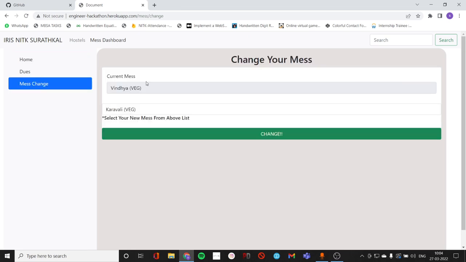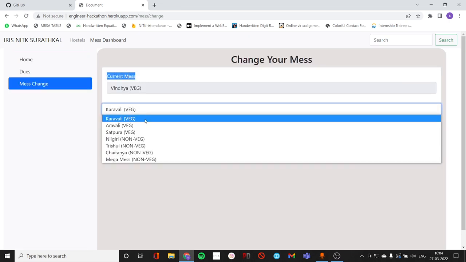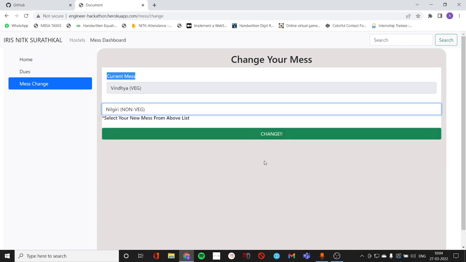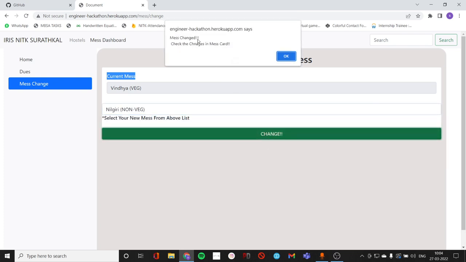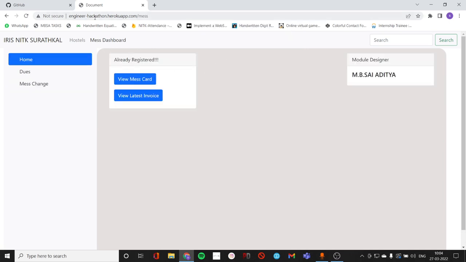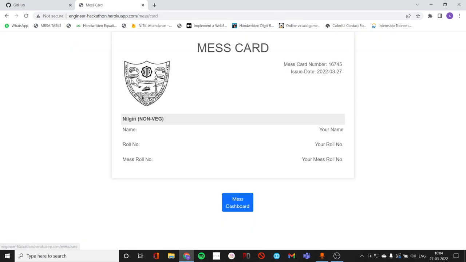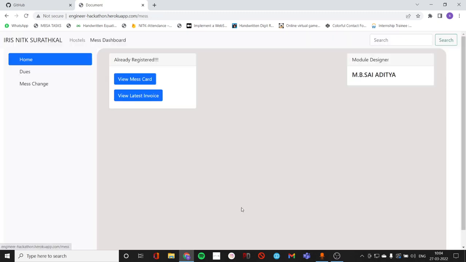What we just have to do is, our current mess is Vindhya, we just have to select the new mess, that is Nilgiri, and click on change mess, check the changes in mess card. I'll click on OK, and I can come to the mess card, and I can see the mess has been changed. It should be that easy. In this digital era we can change the mess, we can do whatever by just the click of buttons.